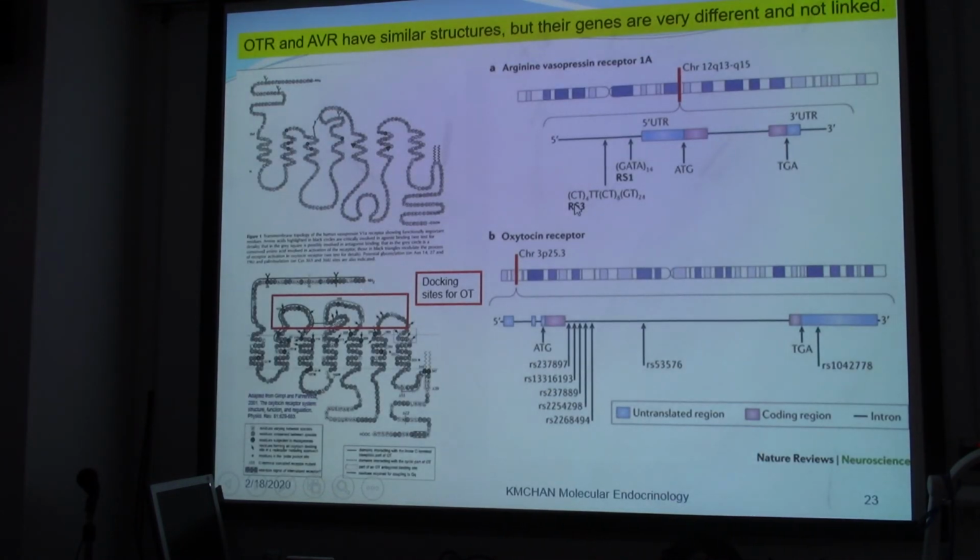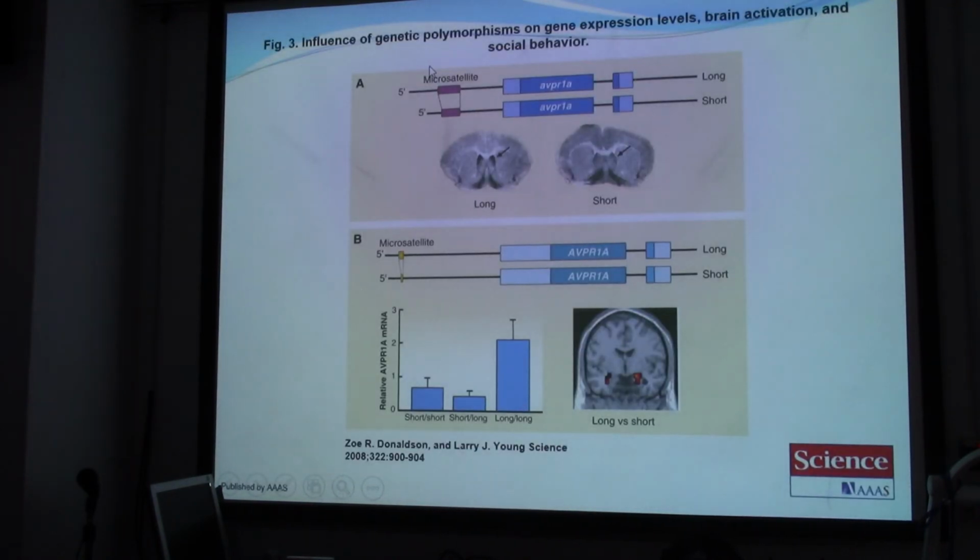Sometimes they have shorter repeats, sometimes they have longer repeats. So the microsatellite, when longer, forms this long transcript; when shorter, forms this short transcript. So there is what we call genetic polymorphism on gene expression level, brain activation and social behavior.